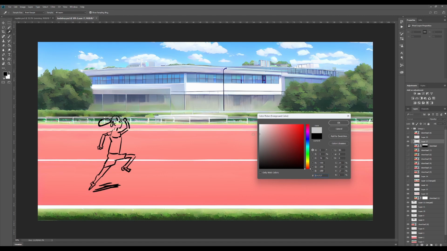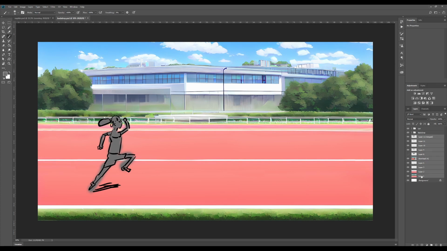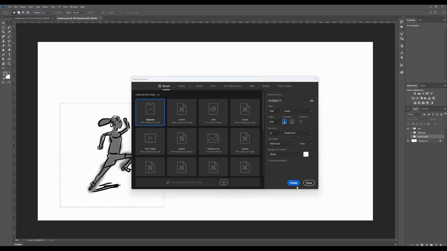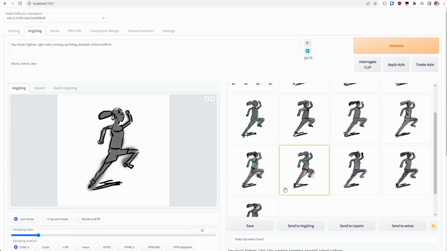So for the main character, I'm just going to take the sketch that we did and quickly brush in some rough details. What we're looking for is just a silhouette. Since we're going to be using image to image, we're just trying to rough out the basic forms and shapes. The more detailed your initial sketch is, the more control you're going to have on the final output. But it's also interesting sometimes to start with something really rough and see what the AI can come up with. I'm consistently blown away by the sort of output that the AI can create.